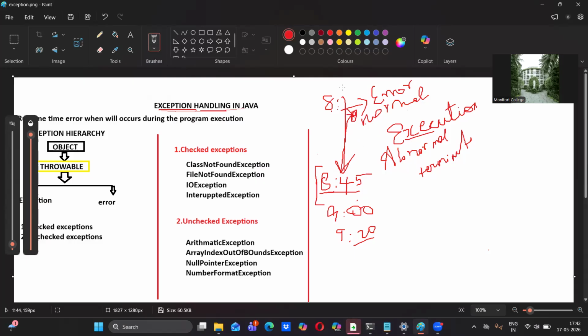Okay, so this is the best example for exception handling, which means here I got an error. That error is handled by what? Handled by the mechanic, and you just reach the college by 8:45 or 9 o'clock. Okay, the same idea we have here in exception handling from any point of view.